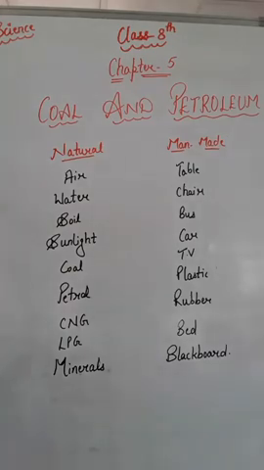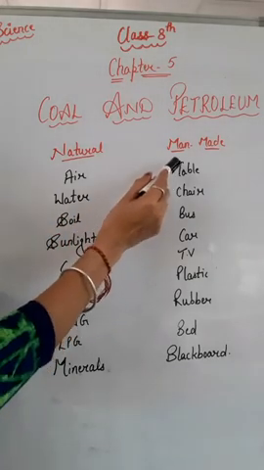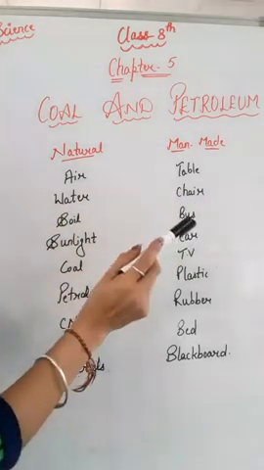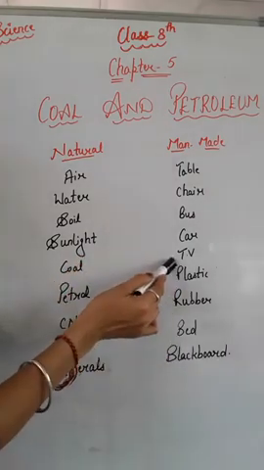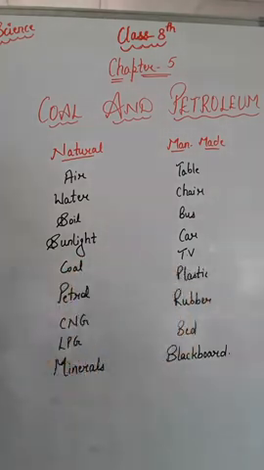Now, as you know, air, water, soil, sunlight, coal, petrol, CNG (compressed natural gas), LPG (liquefied petroleum gas) and minerals, all these are natural things, meaning they occur naturally on our earth, right? And table, chair, bus, car, TV, plastic, rubber, bed, blackboard, any things that are prepared from plastic and rubber, all these are prepared by human beings.